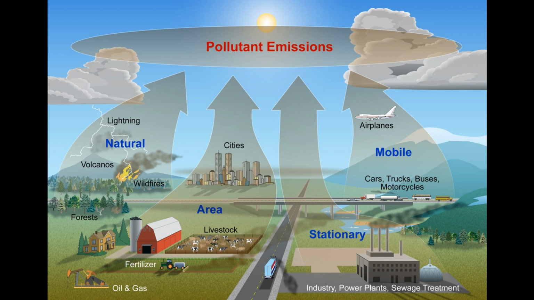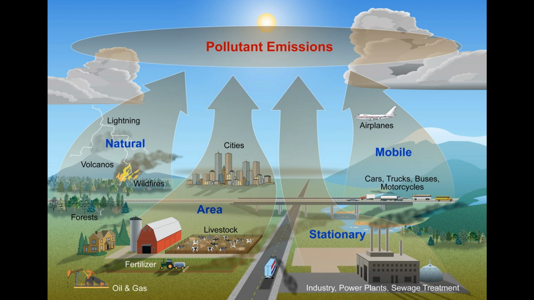Common air pollutants include particulate matter, PM2.5 and PM10. These are tiny solid or liquid particles suspended in the air, often emitted from industrial processes, vehicle exhaust, and the burning of fossil fuels. PM2.5 refers to particles with a diameter of 2.5 micrometers or less, which can penetrate deep into the respiratory system. Nitrogen dioxide, NO2.